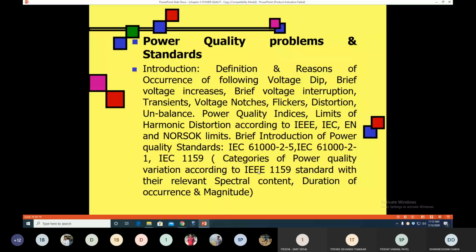Read these documents for details about power quality problems and their ranges. That is for self-study. I give this as the last part: different standards, IEC, IEEE.